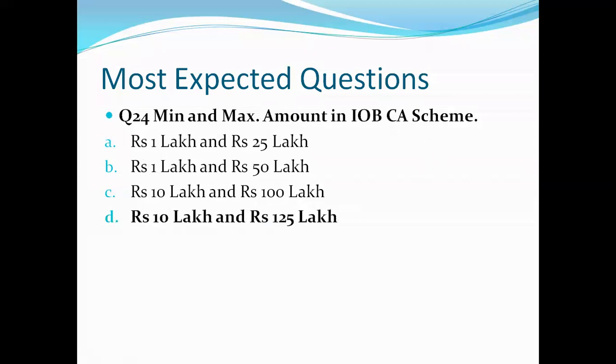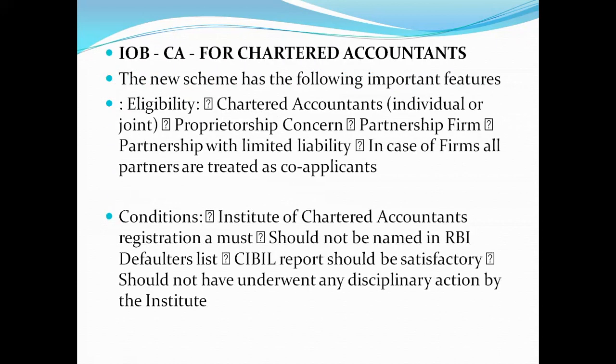And the right answer is D, that is 10 lakh. Minimum we can give 10 lakh, and maximum that is 125 lakh rupees. So friends, let's see some of the points of IOB CA for chartered accountants. The new scheme has the following important features and eligibility.